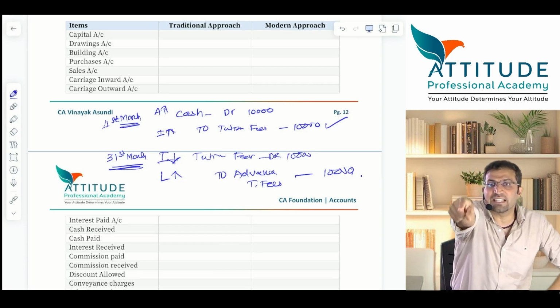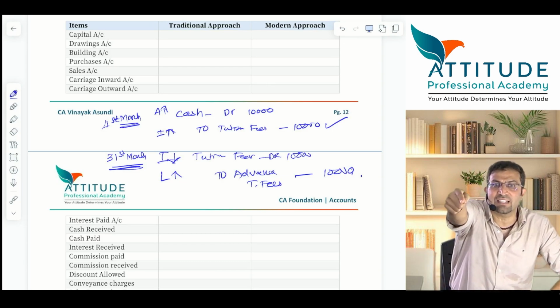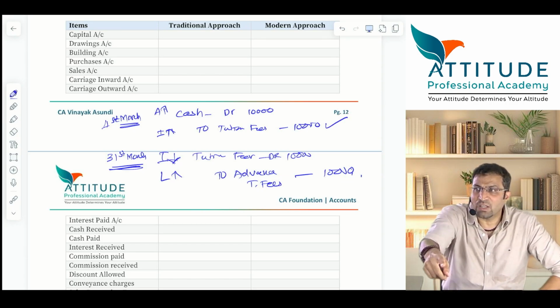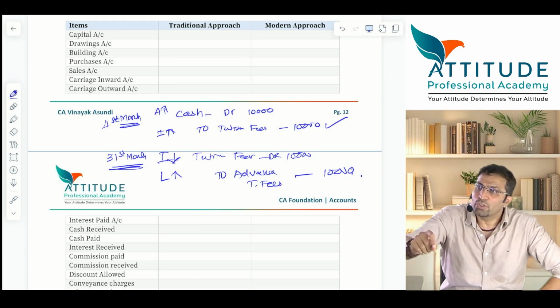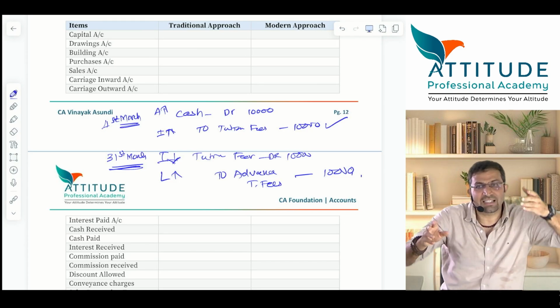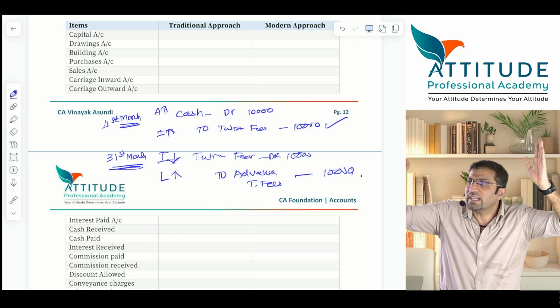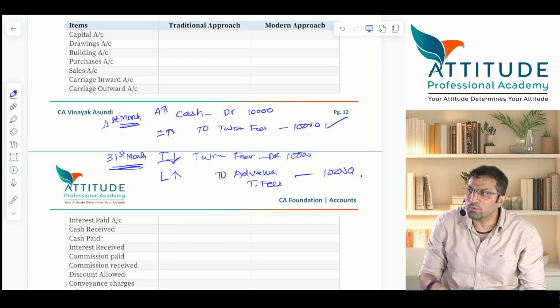Tell me the entry. Receipt entry first. First you pass the receipt entry. What is the receipt entry? You have received 8,000. What did you get? Cash account, debit. Tuition income, credit. Income increases. Asset increases. Clear? Okay.